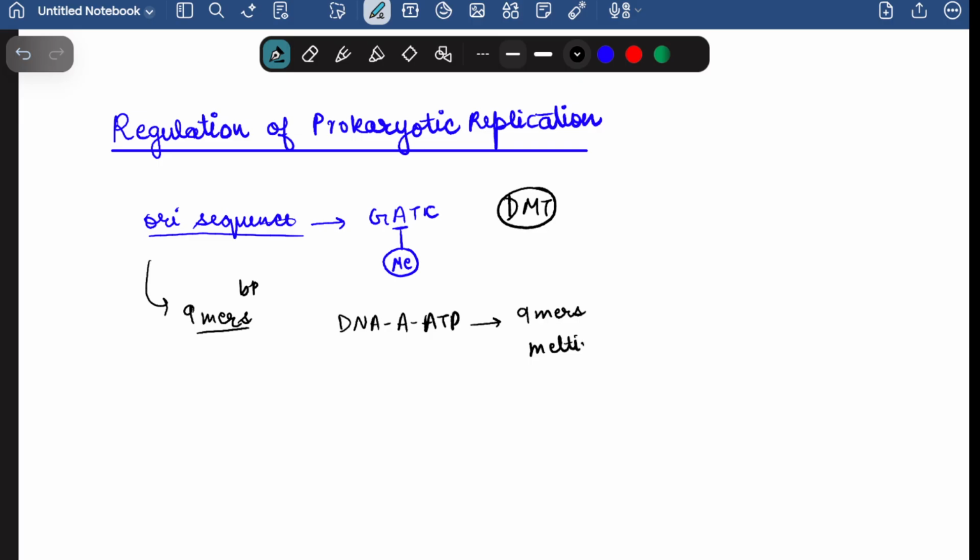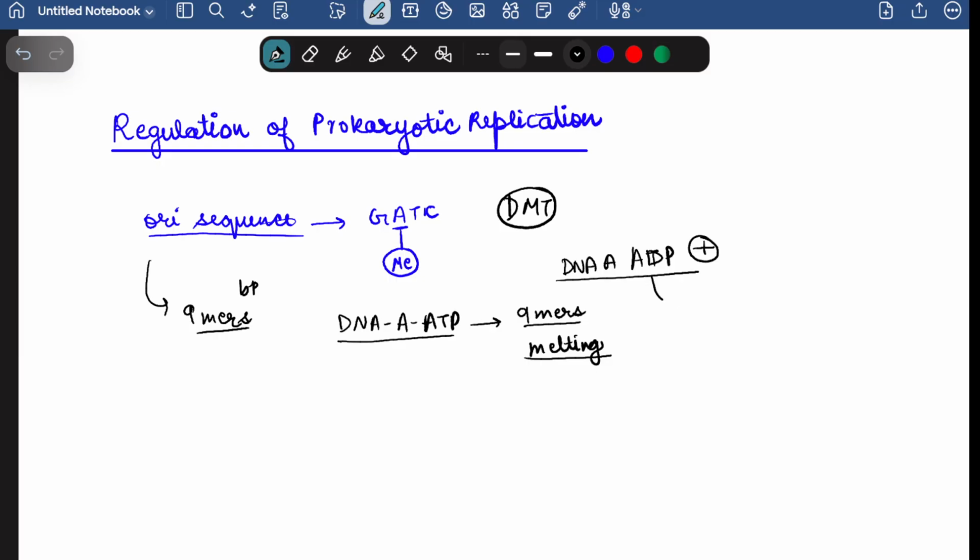As I was talking about the melting which is done by the DNA helicase and all, the first melting, even prior to what DNA helicase is doing, is done by the DnaA-ATP protein. It basically does the melting at this 9-mers region, and once it does the melting, it becomes DnaA-ADP. If DnaA-ADP is present, that means the replication will not reinitiate.